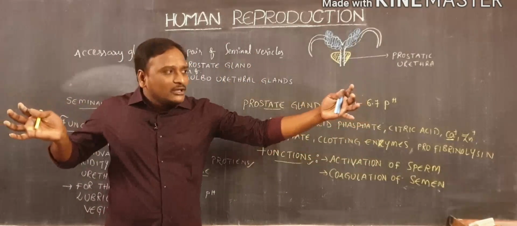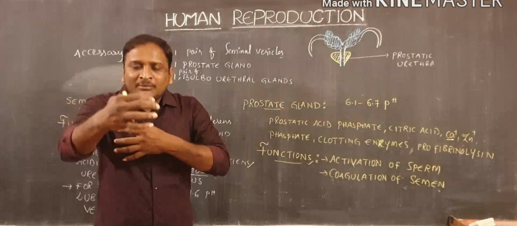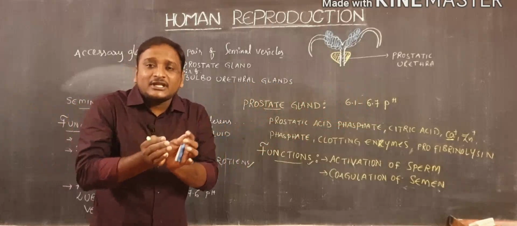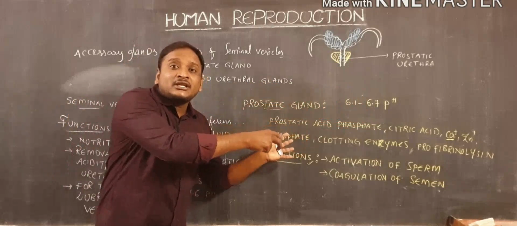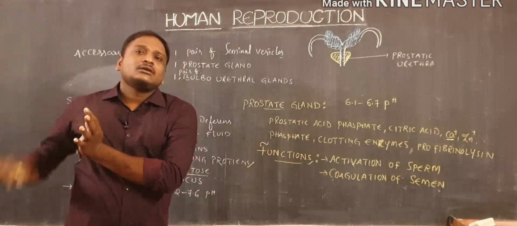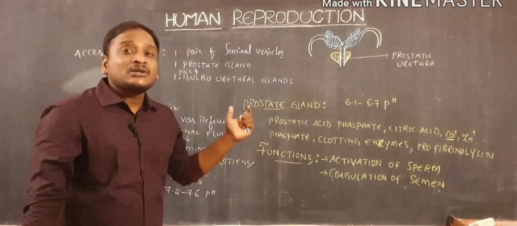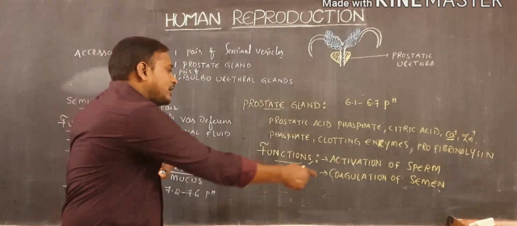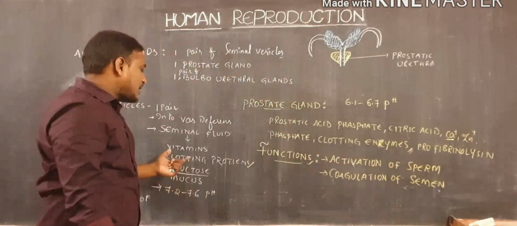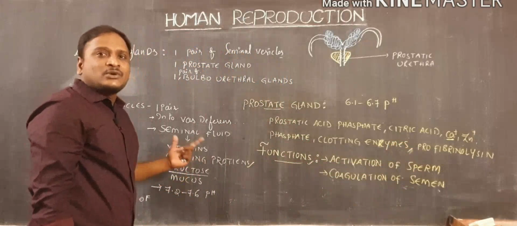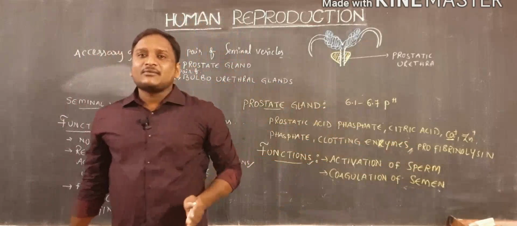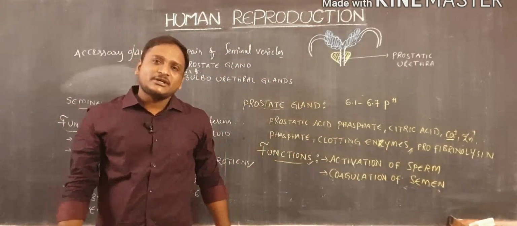So all the materials will be available to the sperm cell in a very small area. At the same time, that gel-like appearance helps movement in the vagina and uterus during fertilization. That coagulation nature is provided to semen by clotting enzymes and clotting proteins. So indirectly, they are conserving the energy which is utilized by the sperm cell.